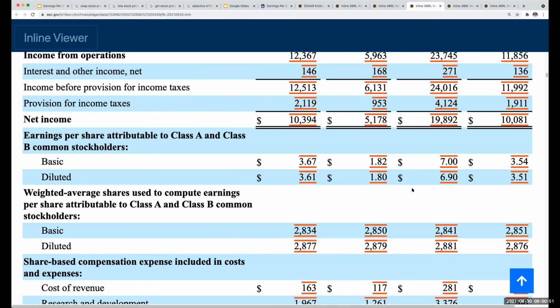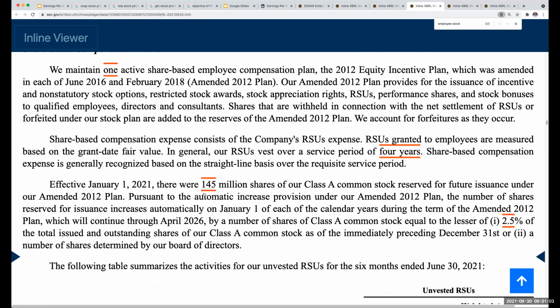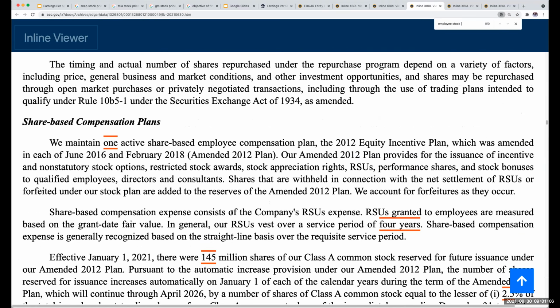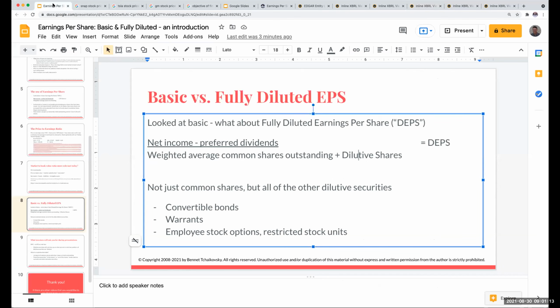And if I went through Facebook's, here you have a share-based compensation plan. And the reason why this would be dilutive as well is that Facebook's share price has gone up significantly. So if the company were to issue those shares, it would be increasing the weighted average common shares outstanding. So that's basically how we go through and compute diluted earnings per share.